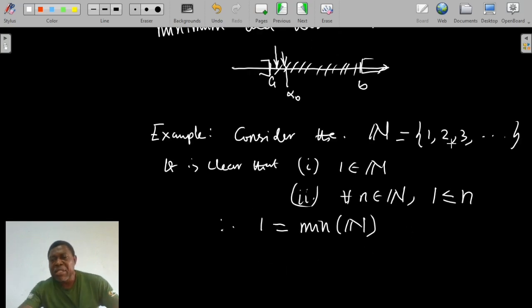However, the set of natural numbers has no maximum.